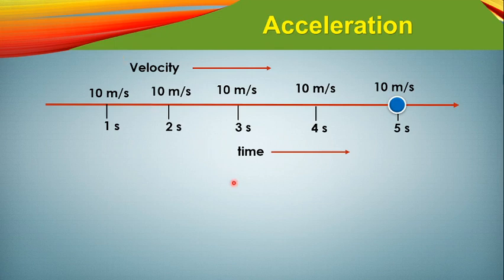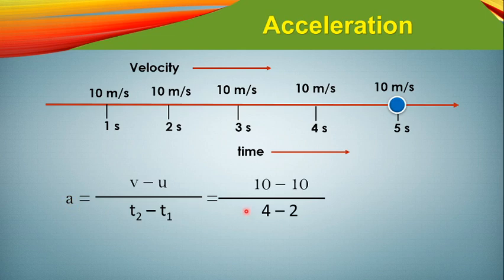Okay, next you can see the acceleration will be like that. If you consider the time between 2 second to 4 second, the velocity is the same. So 10 minus 10, and time interval 4 minus 2. So what would be the answer? This one is 0 meter per second square.